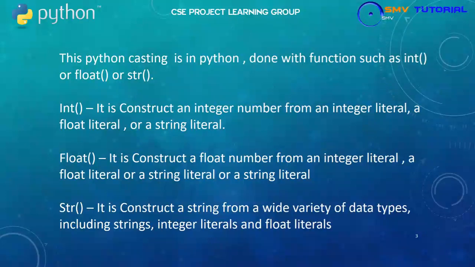First, int. It constructs an integer number from an integer literal, a float literal, or a string literal. Next one is float. It constructs a float number from an integer literal, a float literal, or a string literal. It is float casting. And next one, string casting. It constructs a string from a wide variety of data types, including string, integer literal, and float literal.